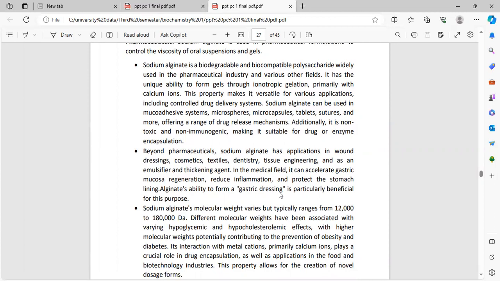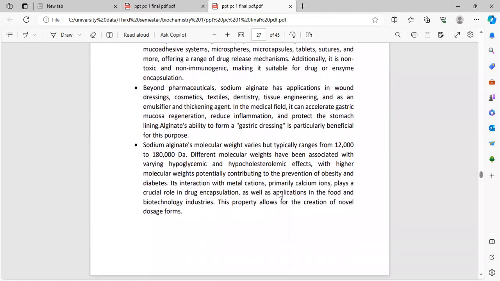This property makes it versatile for various applications, such as mucoadhesive systems, spheres, microparticles, and tablet structures, offering a range of drug release mechanisms. Additionally, it is non-toxic and non-immunogenic, making it suitable for drug and enzyme encapsulation.